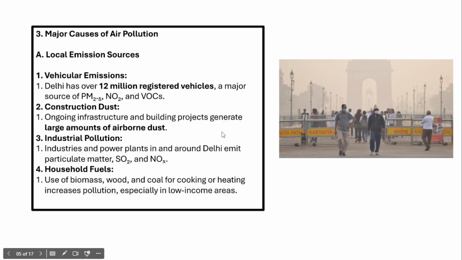According to some estimates, Delhi has over 12 million registered vehicles, and vehicle emissions are the major contributors of particulate matter 2.5, nitrogen dioxide, and volatile organic compounds. Sulfur dioxide, nitrogen dioxide, and volatile organic compounds are the major toxic air pollutants.